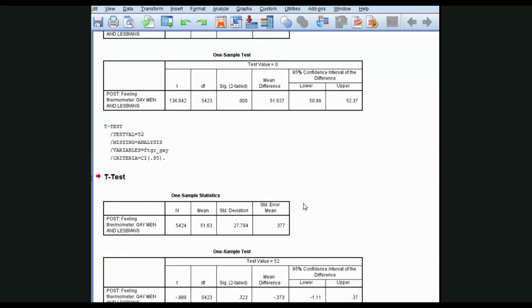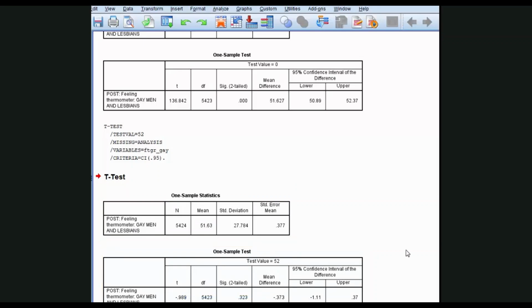Here are the results. One sample statistics, you can see here's some repetition. There's the sample mean, 51.63, and the standard error. Here's some new added information. Here's the test value that we entered, 52. What SPSS did was it took the observed sample mean, subtracted from it the hypothetical mean, 52, and recorded the difference here, minus 0.373.